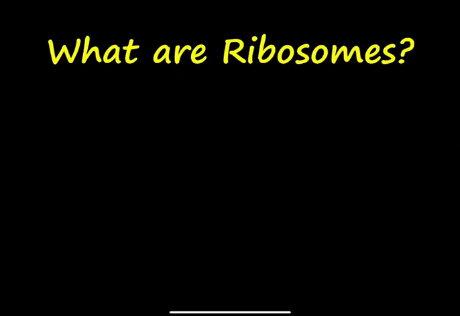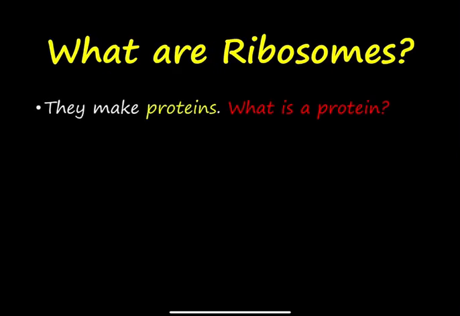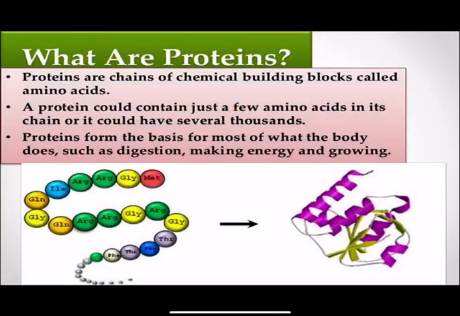What are ribosomes? Ribosomes make proteins. These proteins are chains of chemical building blocks called amino acids. A protein could contain just a few amino acids, or it could have several thousands.